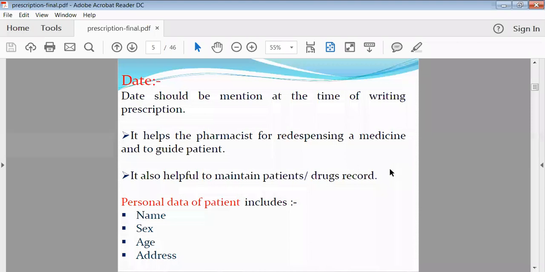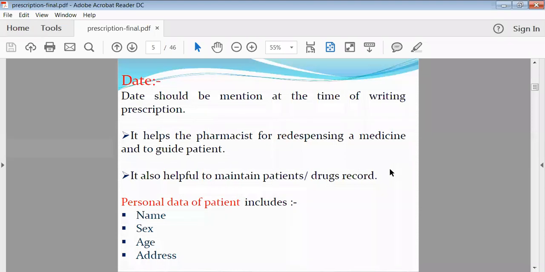If the date is not mentioned, then the physician will not get the proper idea from which last date he was taking the treatment, whether there are any errors in your doses, whether there is a mistake in the medicaments, or whether your patient is not taking the doses properly. So all these things will not become clear. That's why the date is very much important.